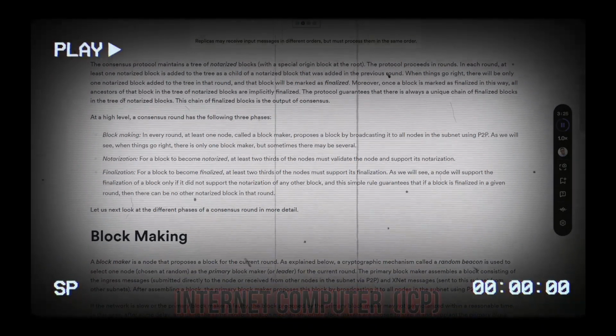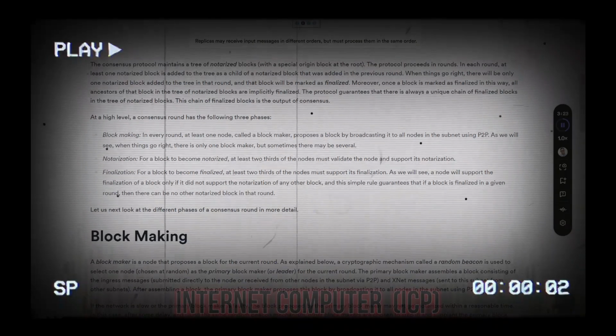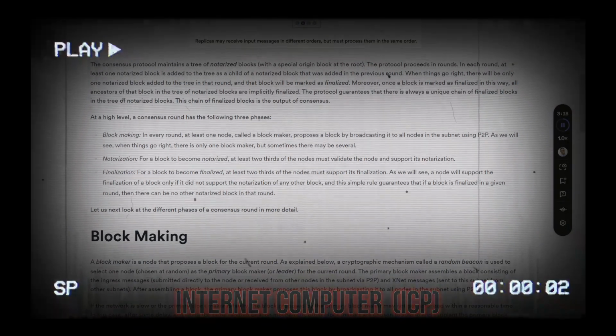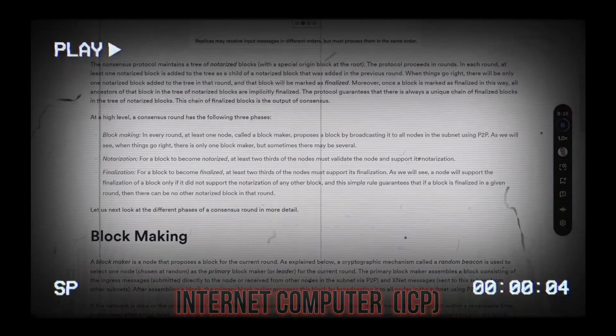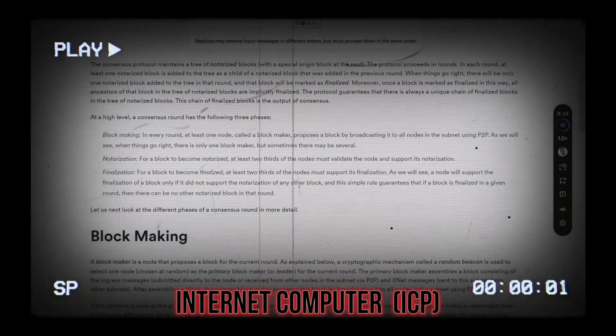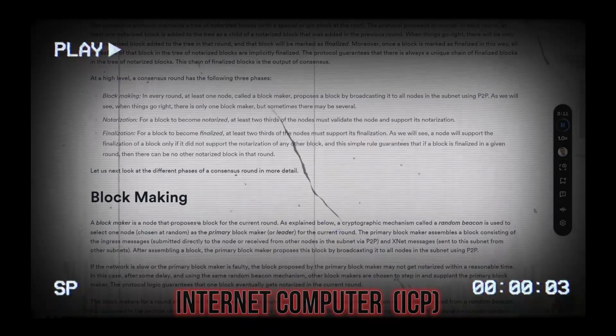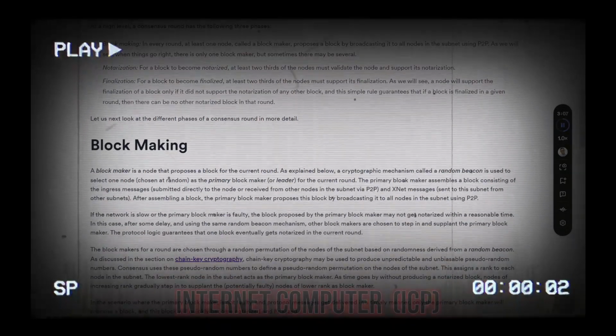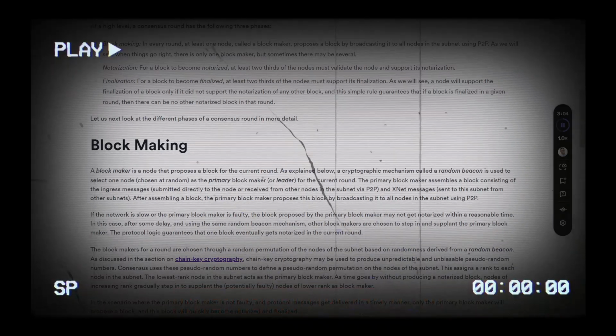As we will see, a node will support the finalization of a block only if it did not support the notarization of any other block, and this simple rule guarantees that if a block is finalized in a given round, then there can be no other notarized block in that round. Let us next look at the different phases of a consensus round in more detail. Block making. A block maker is a node that proposes a block for the current round.